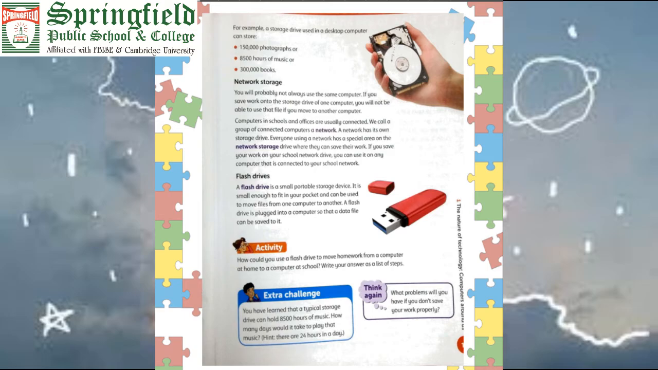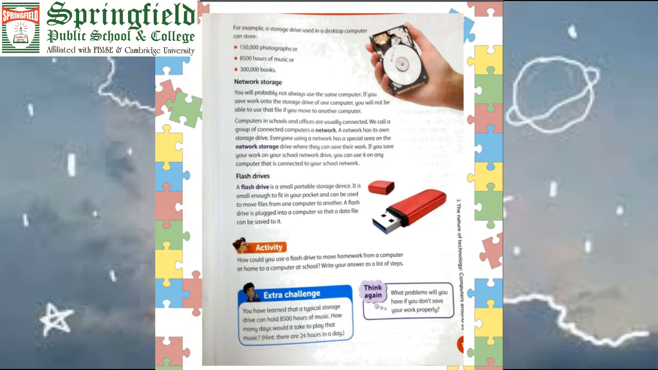Now, network storage. What is network storage? Right now we are not using our computer's storage devices, but we are using devices on which we store data. Those devices are the network storage devices. If you save work onto the storage device of one computer, you will not be able to use that file if you move to another computer. For instance, if I have to go outside of my city, I want to access the data.